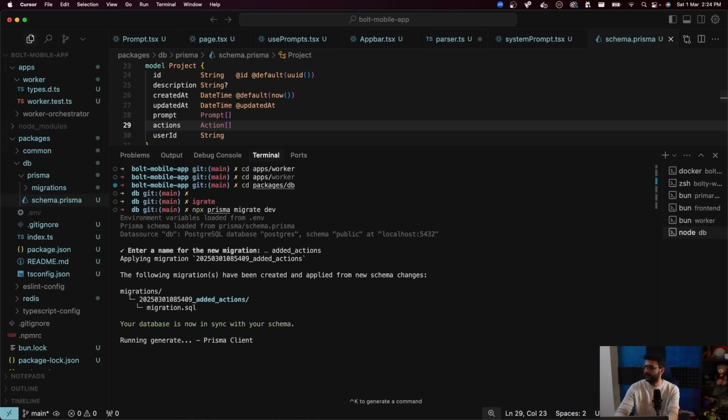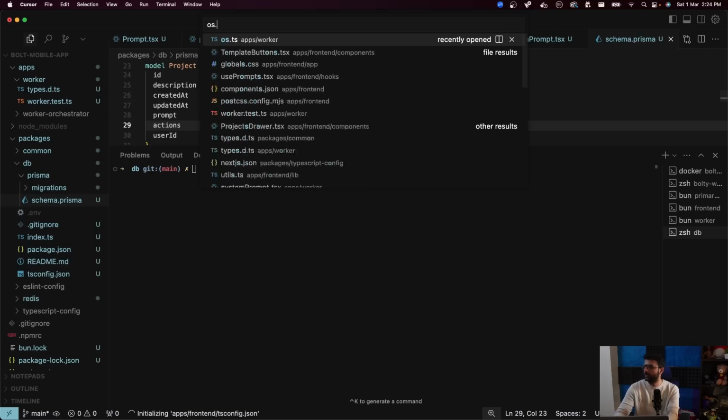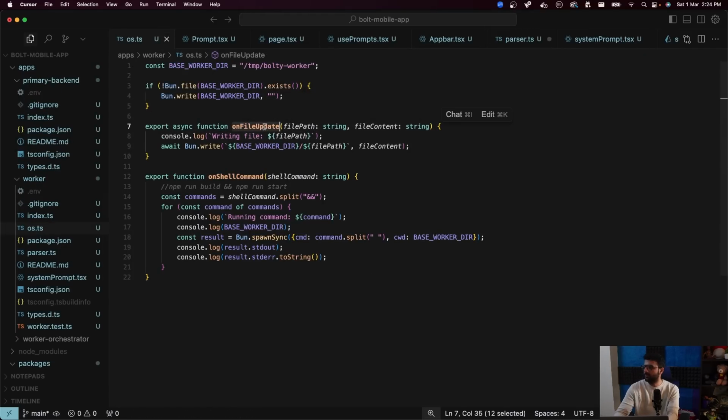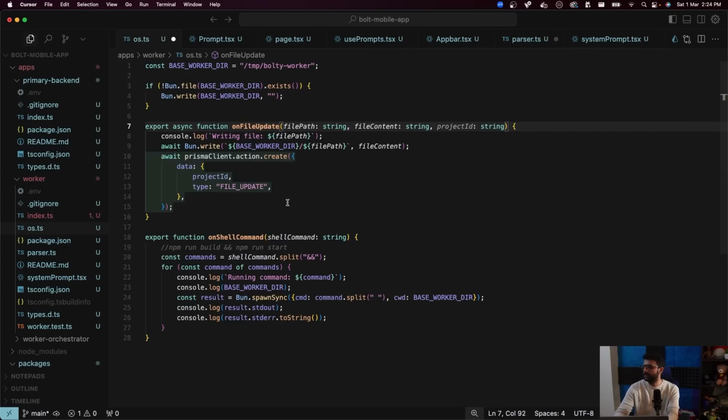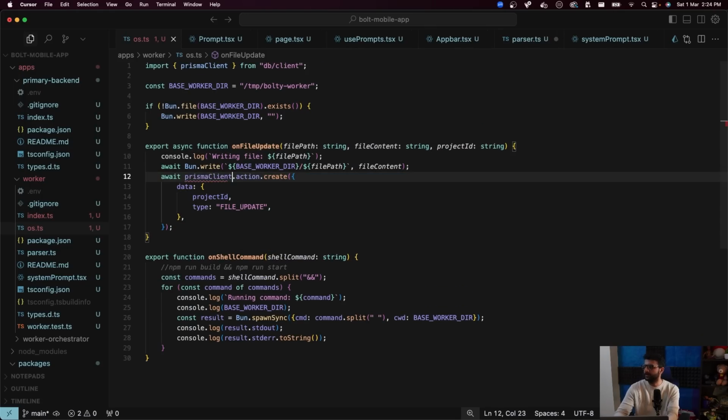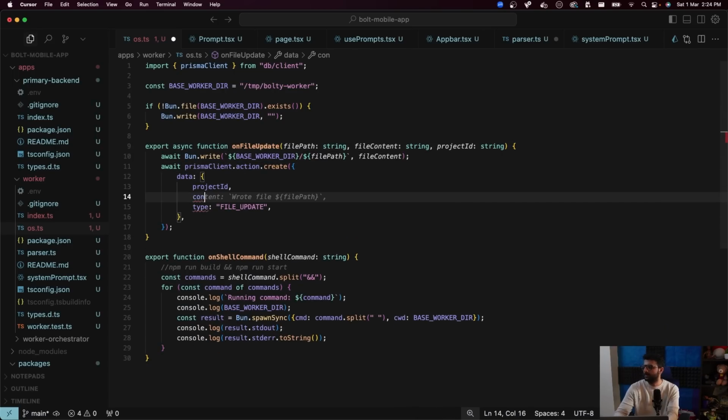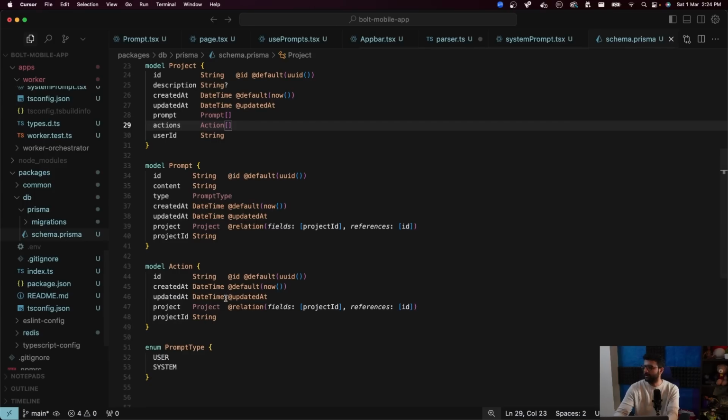Added actions. Go to os.ts, and here whenever on file update is called, it should be called with the project ID as well, and we should update this in the database. Perfect, that's exactly what we needed. It needs to be this, the contents need to be this. Hold on. Schema, do we have contents in the action? Action has nothing. Content, which is a string.